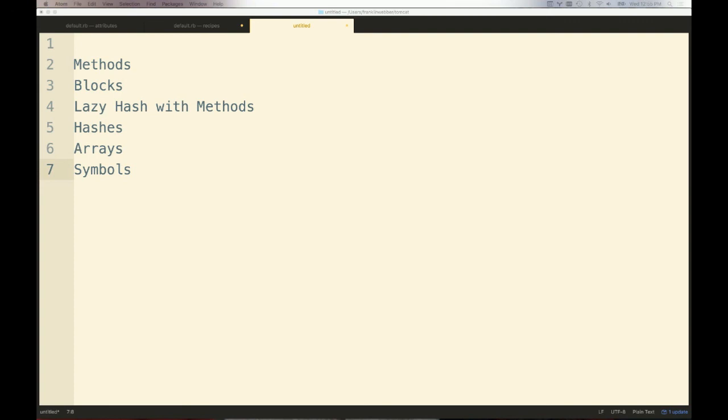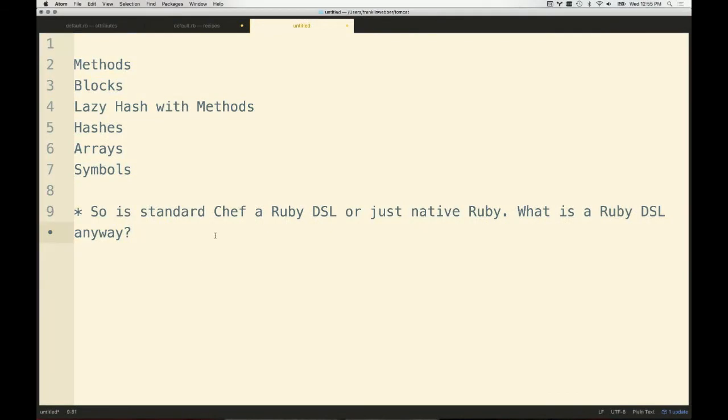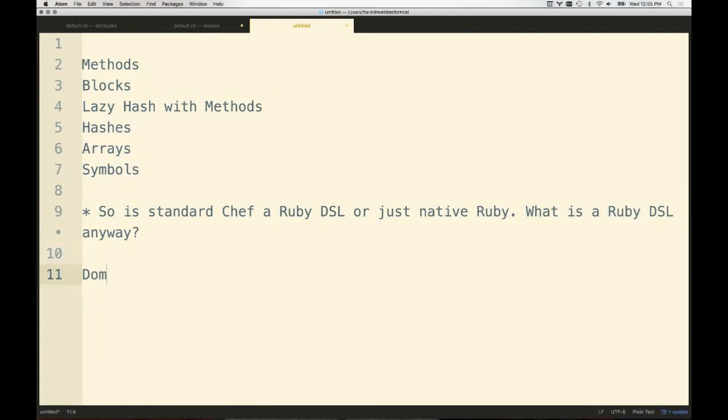What is a Ruby DSL anyway? So DSL stands for domain specific language. So let me copy this question here. Oh, I forgot. I like to copy the question. Here's the question. So is standard Chef a Ruby DSL or just native Ruby? What is a Ruby DSL anyways? So the important thing is DSL is the domain-specific language, right? In case that's your question there, but I think you've got that or understand that.